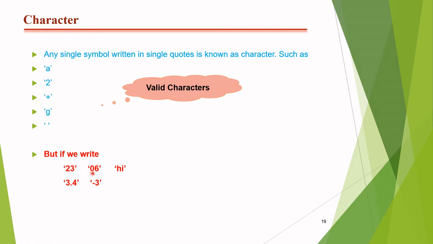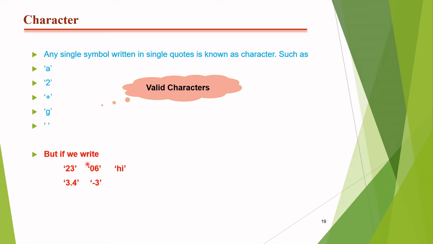Similarly, if we write 0 and 6, don't think that in general we say 06 is equal to 6, so this is a single character. No, this is not a single symbol. In the case of a computer, 0 is a character and 6 is also a character. So in this case, the computer reads it as 06, that means two symbols in single quotes.